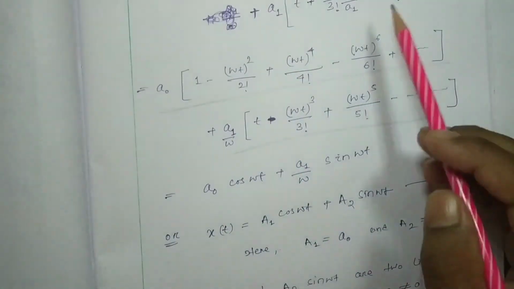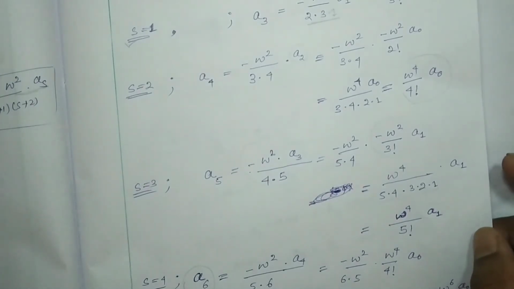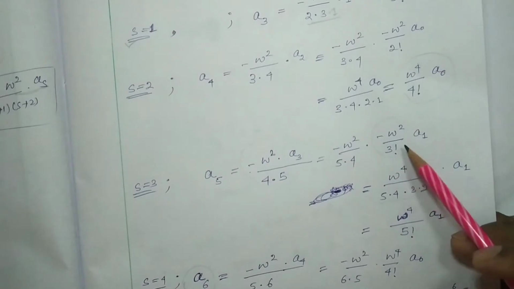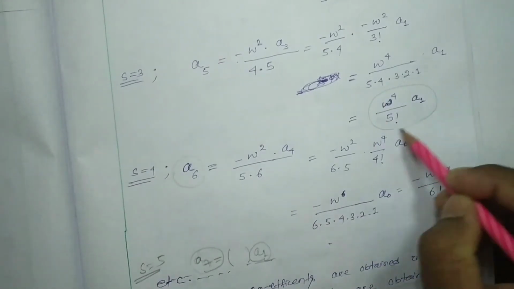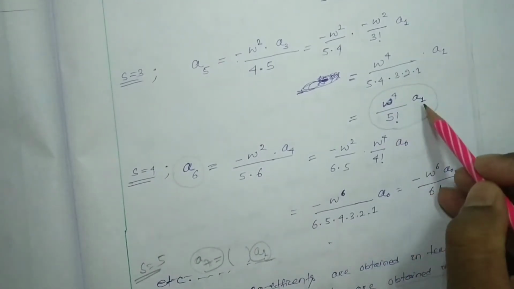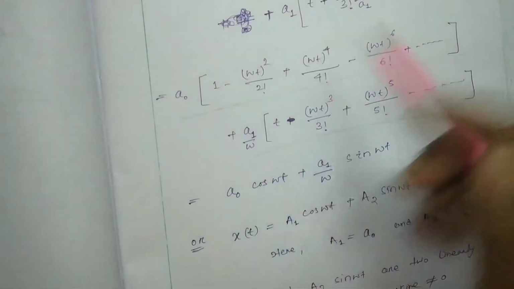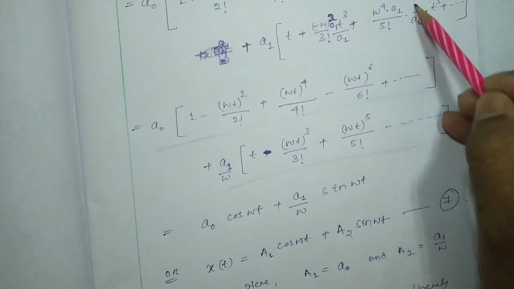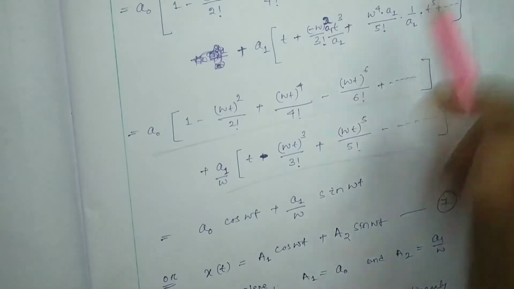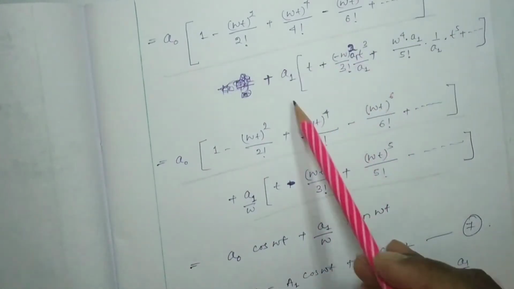Sorry, here a5 is nothing but this one, that is omega to the power 4 by 5 factorial into a1, that we are going to substitute instead of a5. So the a5 will be substituted as omega to the power 4 into a1 by 5 factorial into 1 by a1 into t to the power 5. So what we are going to get, see, this is one series, this is another series.